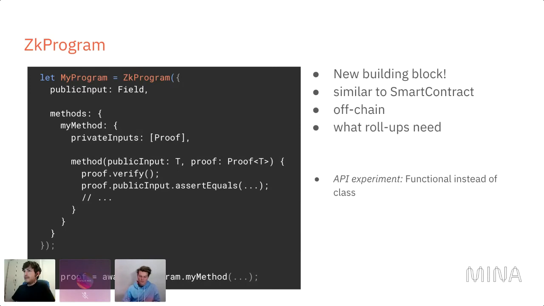So a ZkProgram consists of a list of circuits. We call them methods, like in a smart contract. What they share is that they have the same public input, and the public input is also what will be on the proof that you create, the statement of this program, if you want.